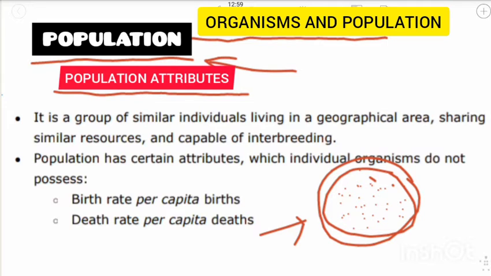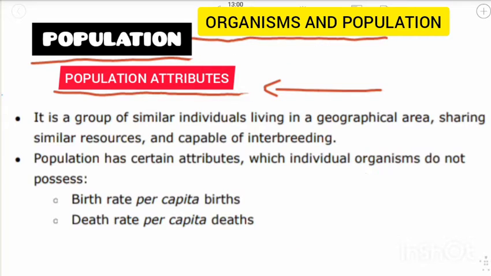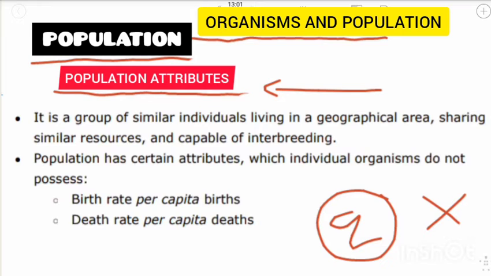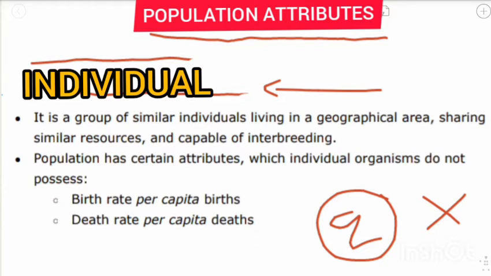It's time to understand what are population attributes, how it deals with ecology, right? So basically, when we come to study population attributes, there are some attributes which are not present in an individual but are present in a population. So what is an attribute? Attribute means it is one type of quality. It is a quality which is not present in the individual but is present only in the group of a population. So let us understand this clearly.